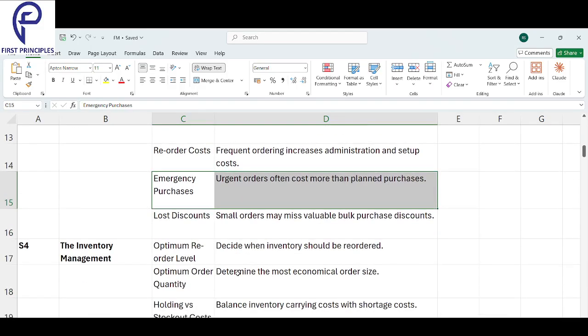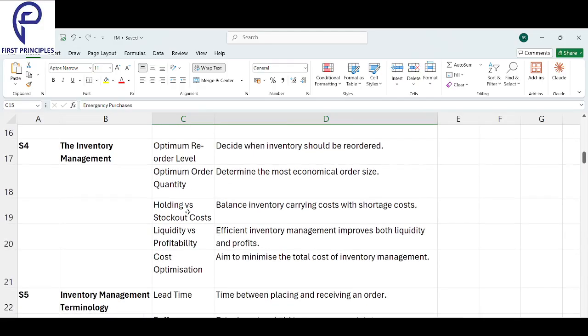If you place small orders, you will miss valuable bulk purchase discounts. When you place a big order, they will give you a discount, but if you keep placing small orders, you will lose out on that discount. That is called lost discount.